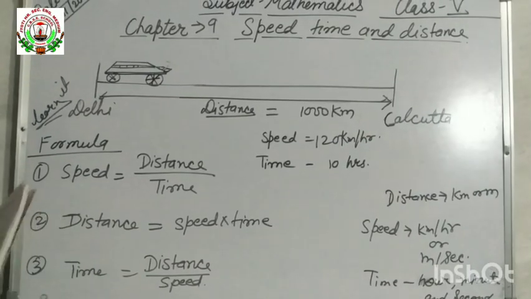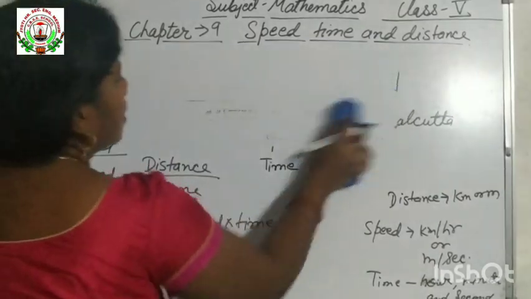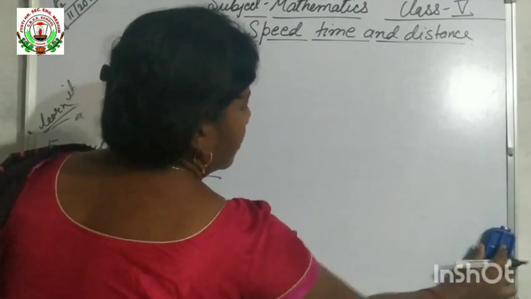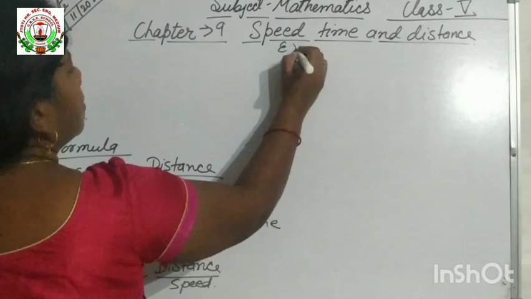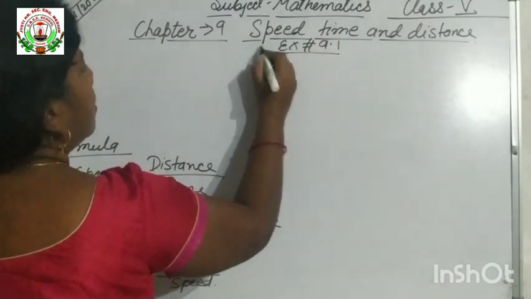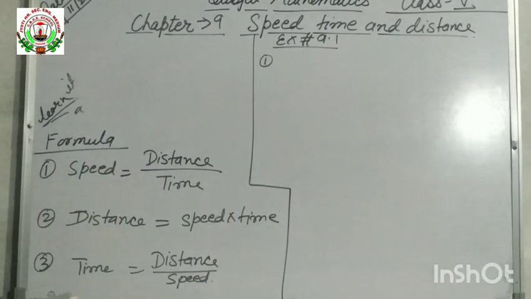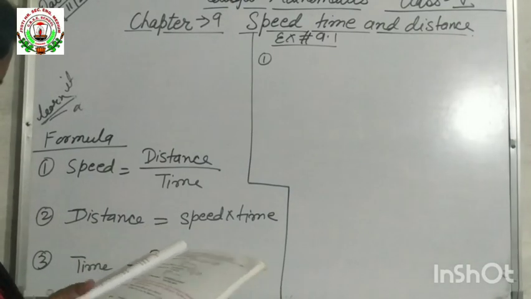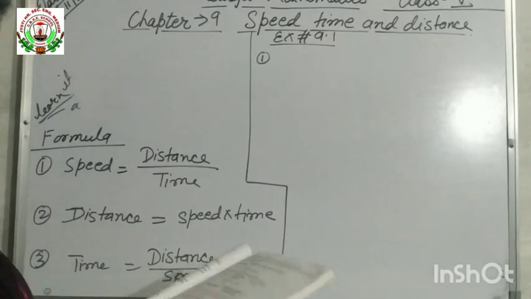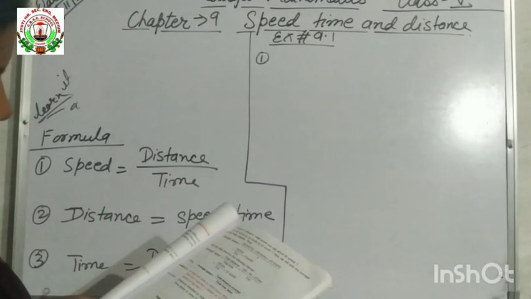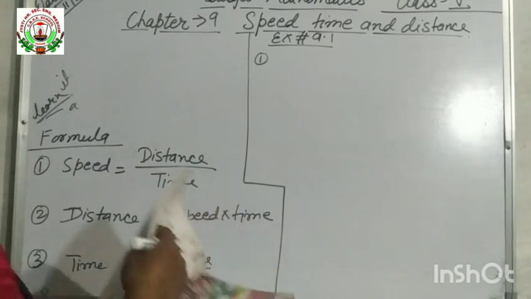Now, so what is speed, what is distance, what is time? It is clear? Now today we will see exercise 9.1, question number 1. Question number 1: an express train covers a distance of 1458 km between New Delhi and Howrah in 18 hours. Find the average speed of the train.